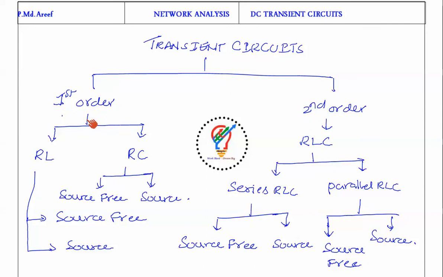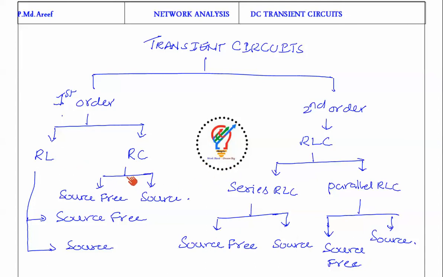In first order circuits, it is majorly divided into two parts: RL circuit and RC circuit. It is not a combination of series RL, parallel RL like that. We will discuss that part, RC, here. But in case of RLC circuit, we are going to divide it into two parts: series RLC and parallel RLC. You can ask a doubt, sir, why are you not discussing series RL, parallel RL here? We will discuss that in the lecture.